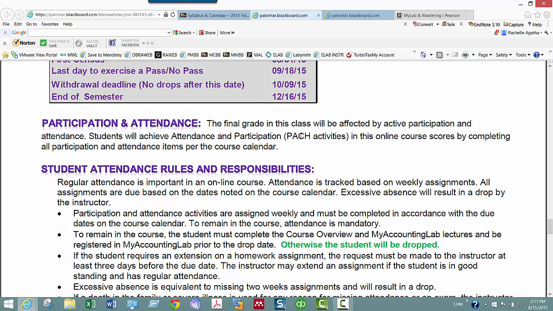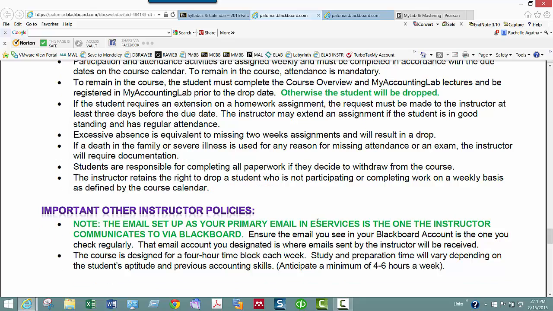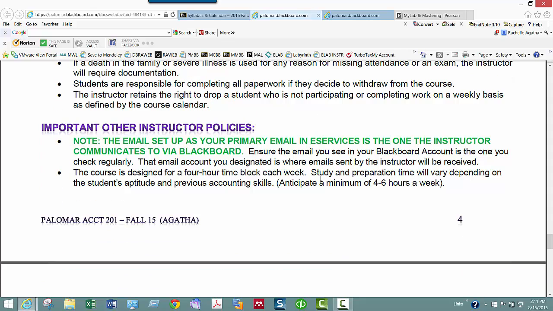Participation and attendance are called PACH activities, and they are done in Blackboard. It's my weekly attendance mechanism for keeping track of you. Make sure that you read all of the attendance rules here. Very important. Make sure you go into your e-services account on Blackboard and check your email. If you haven't done that, it's by default your Blackboard email, and not getting your email is not an excuse to not get anything done. So go do it now. Go into e-services, and if you have a Yahoo or whatever, make sure you have it set as your primary email.